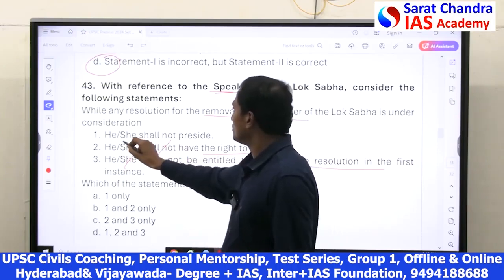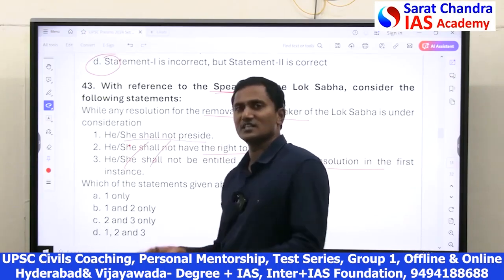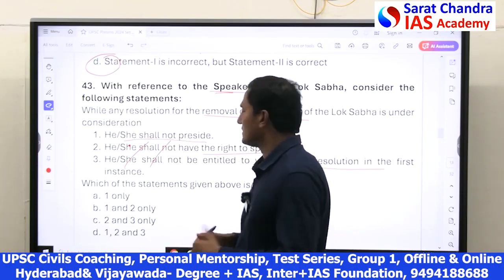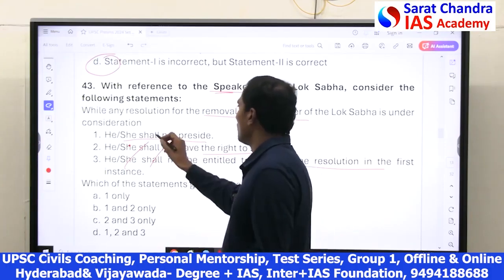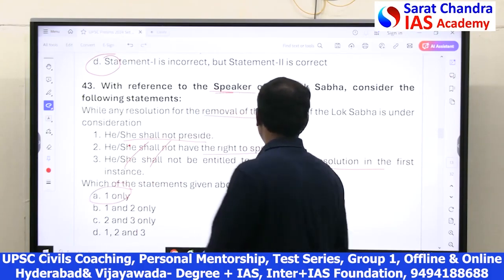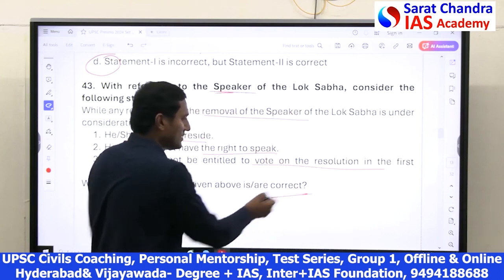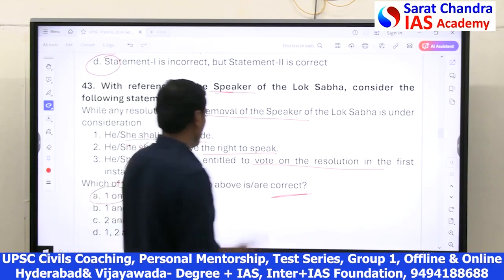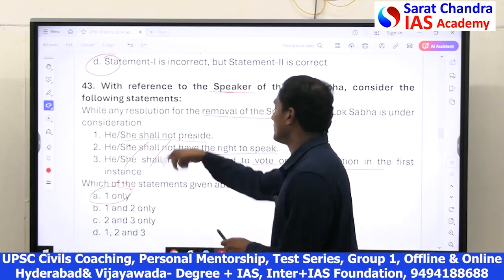Both are wrong. Shall not preside is correct, because with the resolution about his removal, how can he preside? Hence, by common sense also, 1 is correct, 2 and 3 are wrong. So only 1. You should be very careful. You should watch whether the question is about correct or wrong, because many students make the mistake. The question is correct. So 1 is correct, 2 and 3 are wrong.